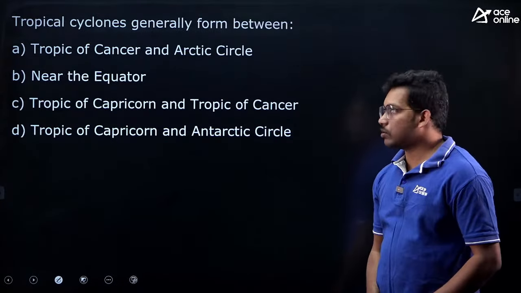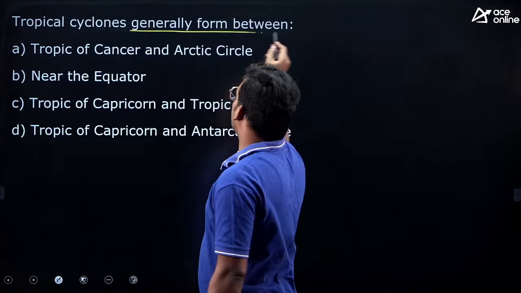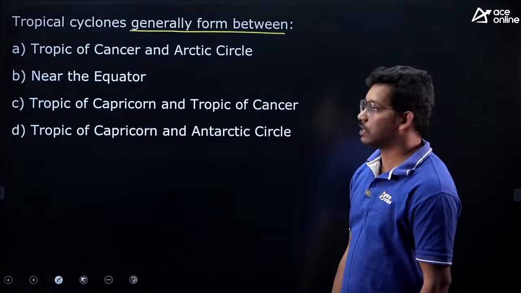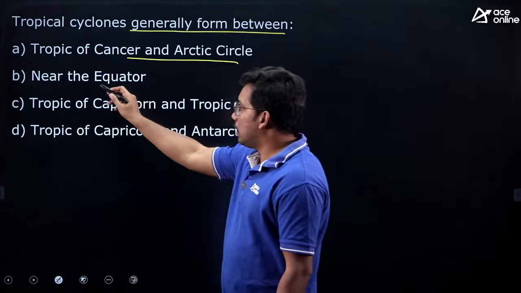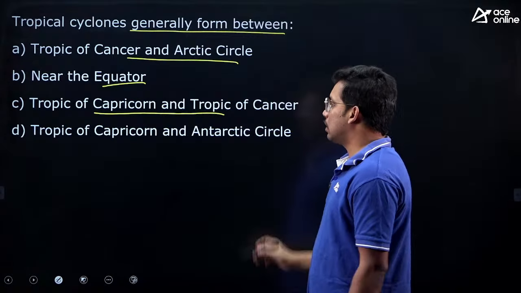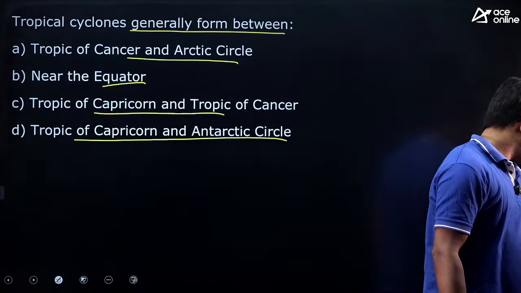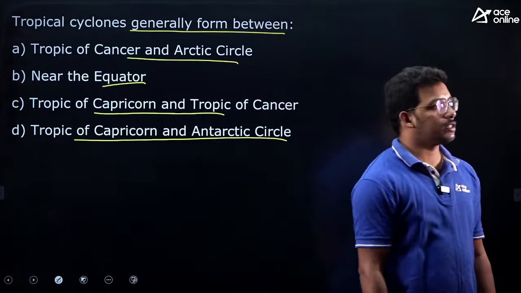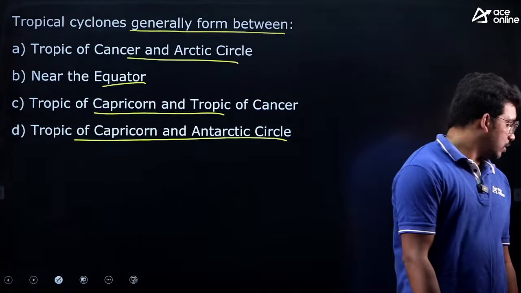Next one related to cyclones. This is also a geography and environment interlinked topic. Tropical cyclones generally form between. So they are asking, where do tropical cyclones occur? Tropic of Cancer and Arctic Circle, near the equator, Tropic of Capricorn and Tropic of Cancer, Tropic of Capricorn and Antarctica. So answer this question. I am giving you 10 seconds. Then we will.